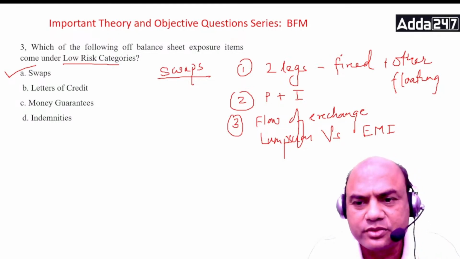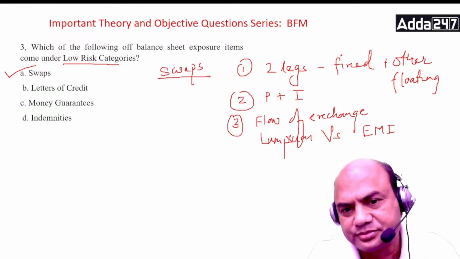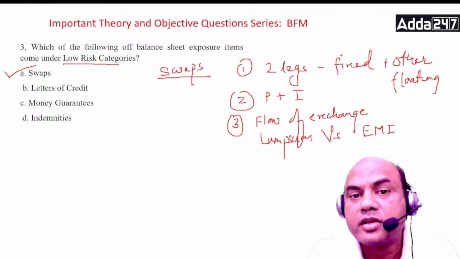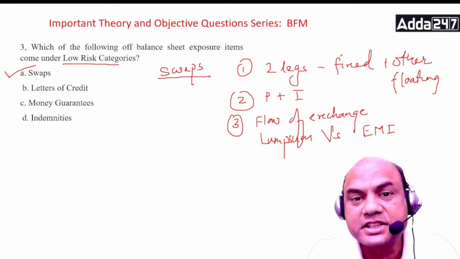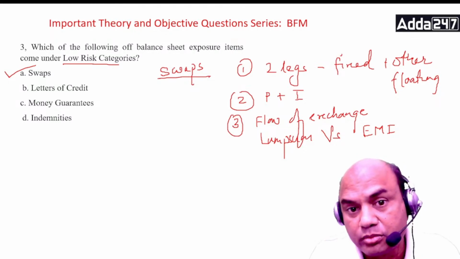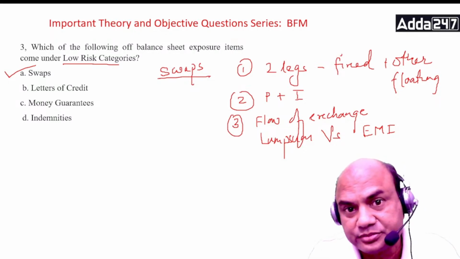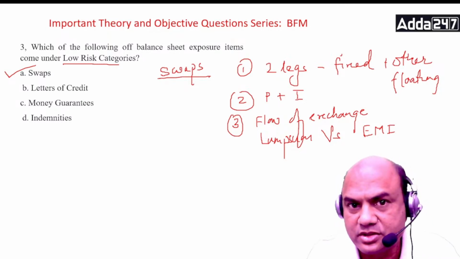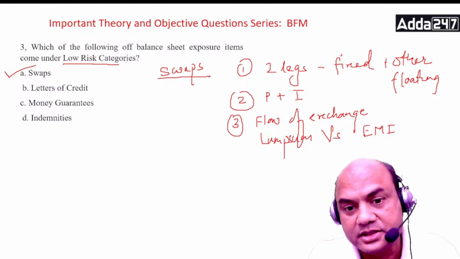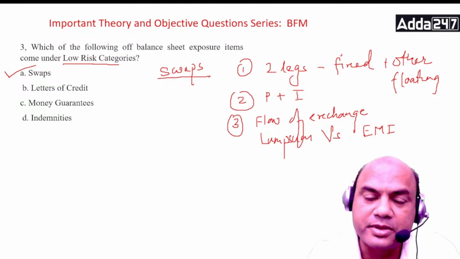There are two legs, one fixed and the other floating. The second point is that principal plus interest are exchanged, both. Only one swap exists in which only interest is exchanged. Otherwise, it is principal plus interest.